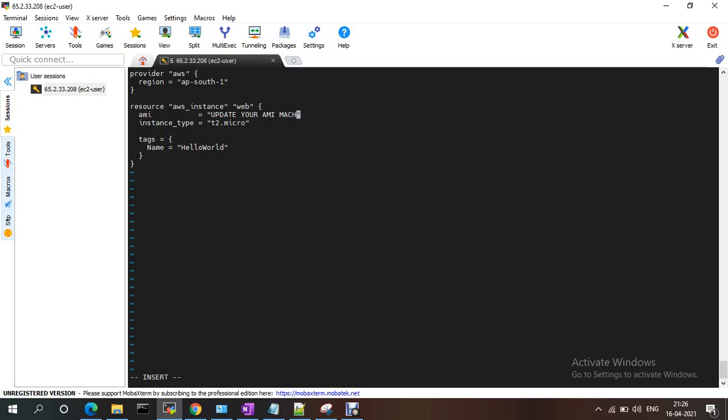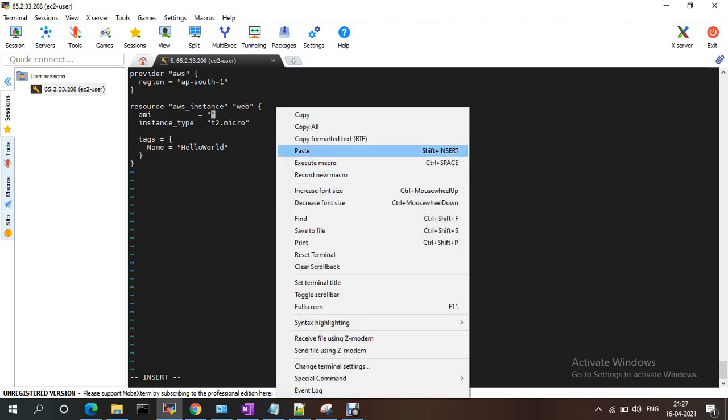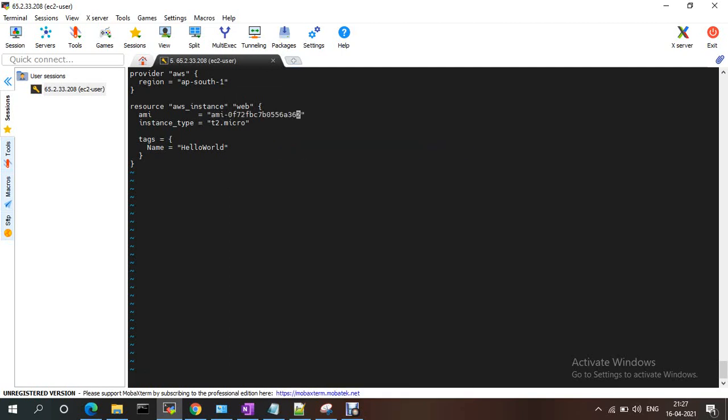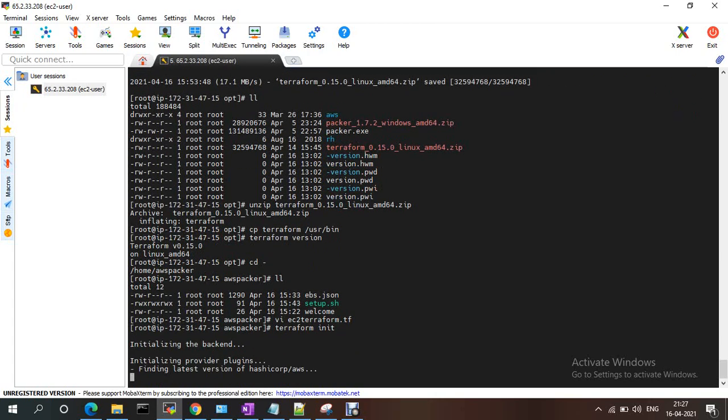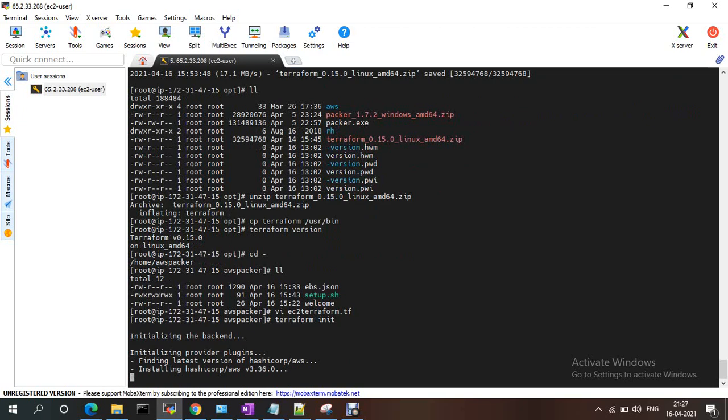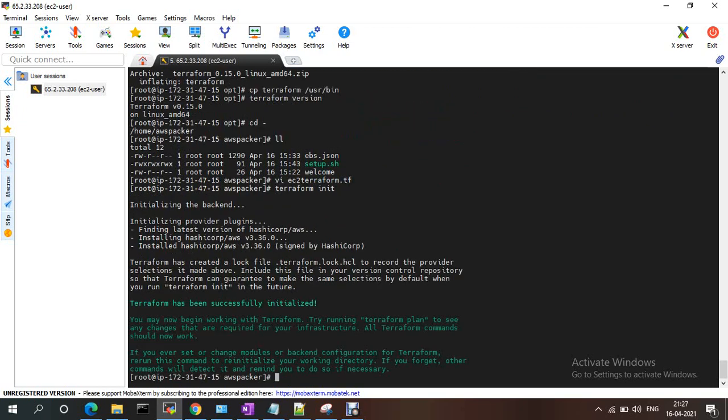So like that, you can create a number of EC2 instances on the same AMI ID, multiple EC2 instances. Okay, so we know how to execute Terraform. First we need to do terraform init. It initializes the Terraform plugins and downloads all the required plugins. Now terraform plan.